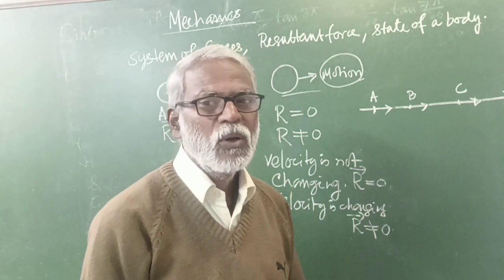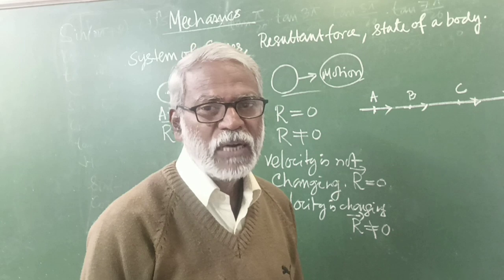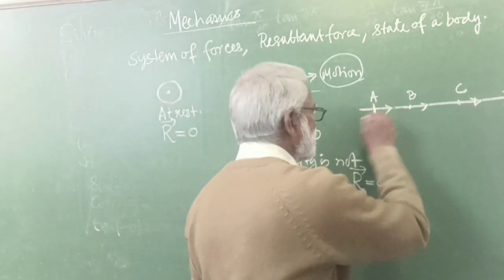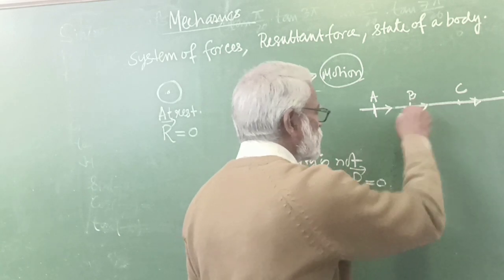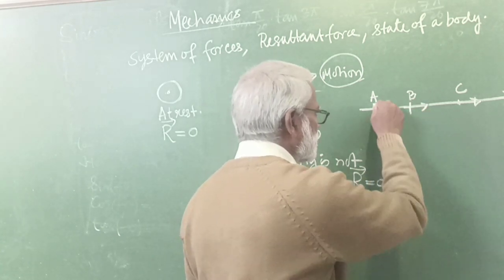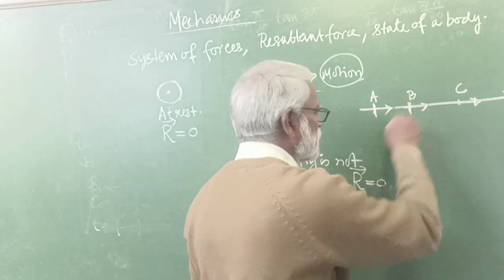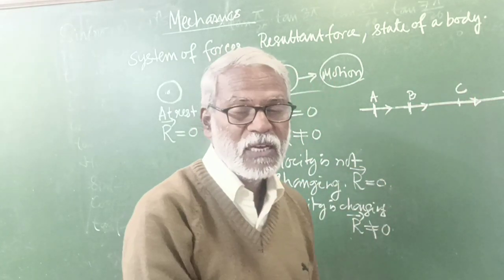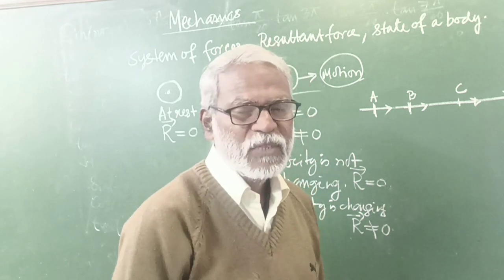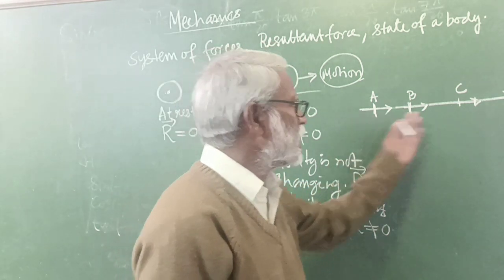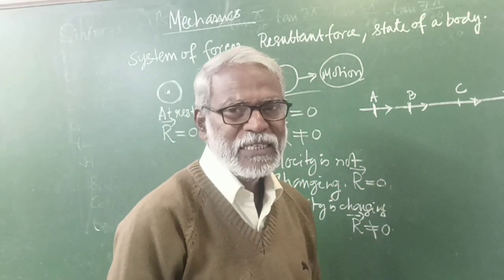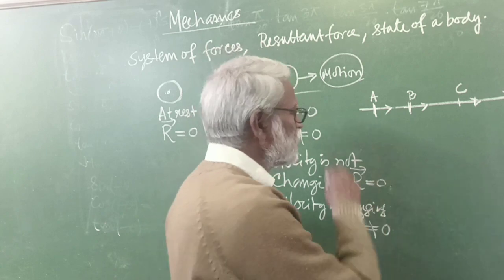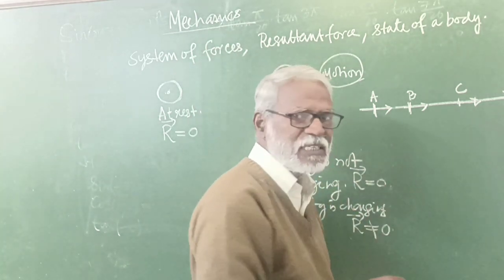So we have to observe its magnitude. We have to see what is the magnitude of the velocity at point A, at point B, at point C. We have to look into the magnitude of the velocity, because the direction is not changing in this case. If the magnitude of the velocity is changing here, that means velocity is changing.